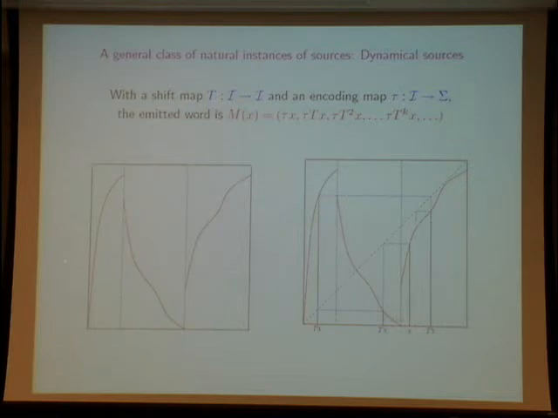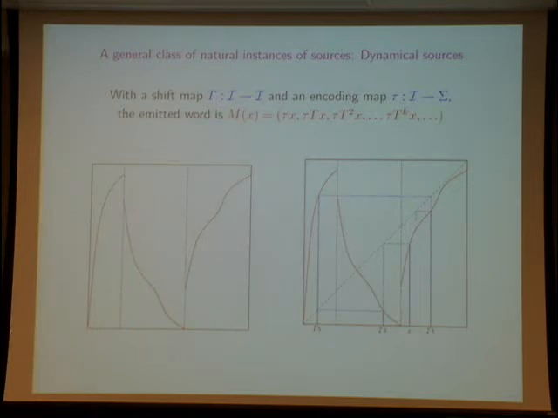Yes, I have a graph of a dynamical system with 3 branches. The first branch corresponds to the first interval, on the second interval the shift map is defined another way, and on the third interval the map is defined yet another way. This is called a dynamical system. We have the unit interval here, and it is in fact a transformation, a map from the unit interval to the unit interval.